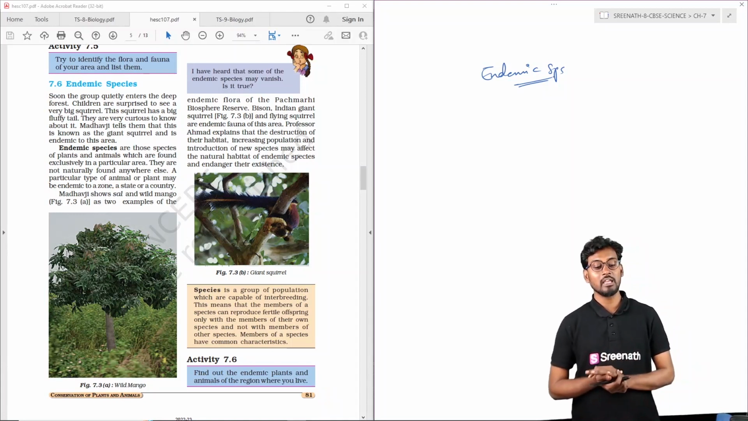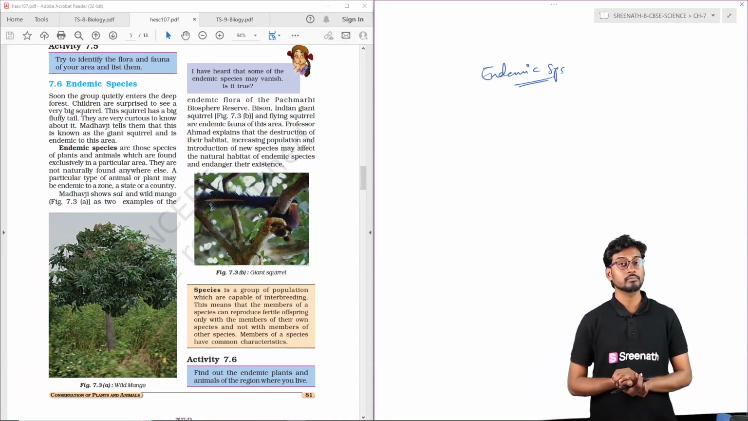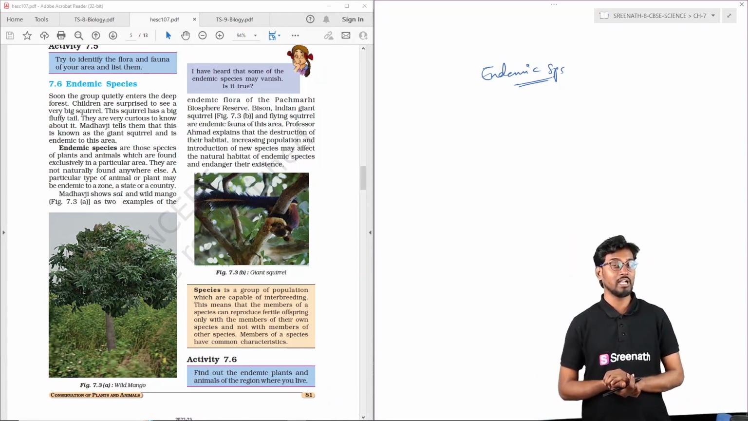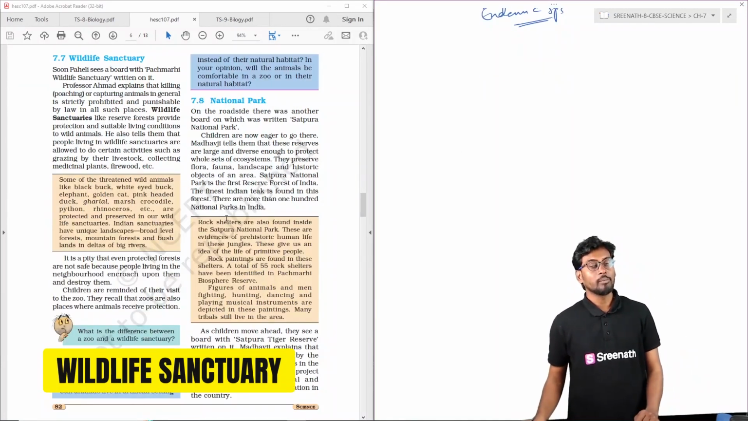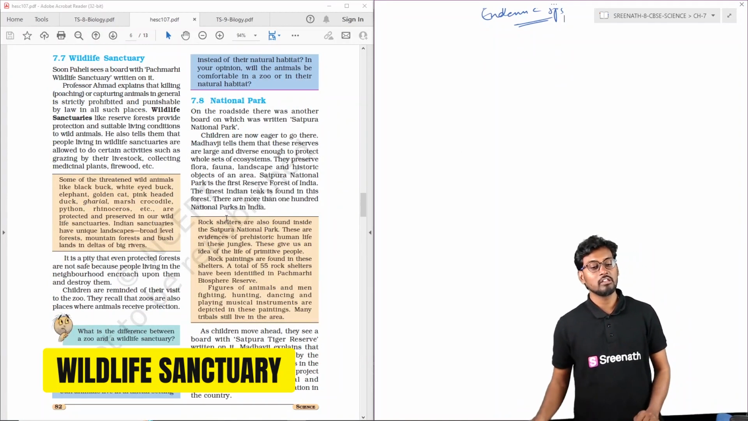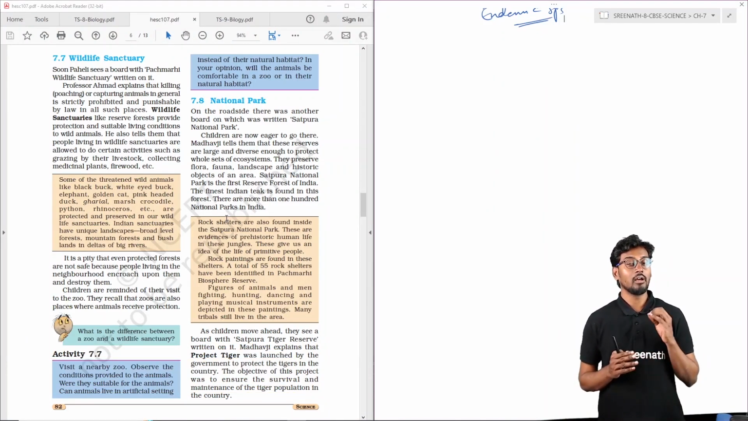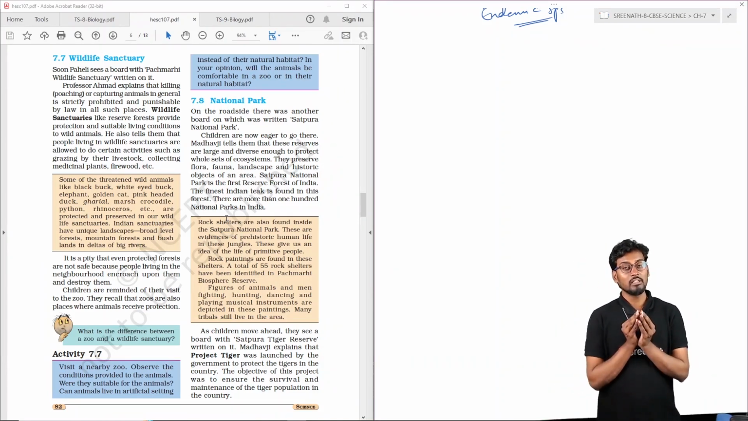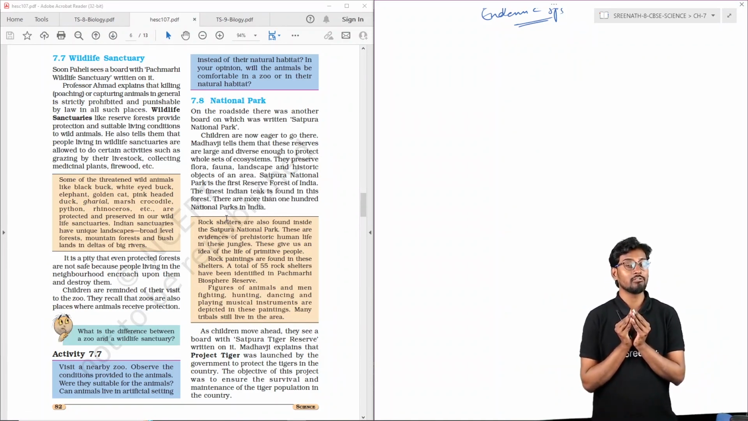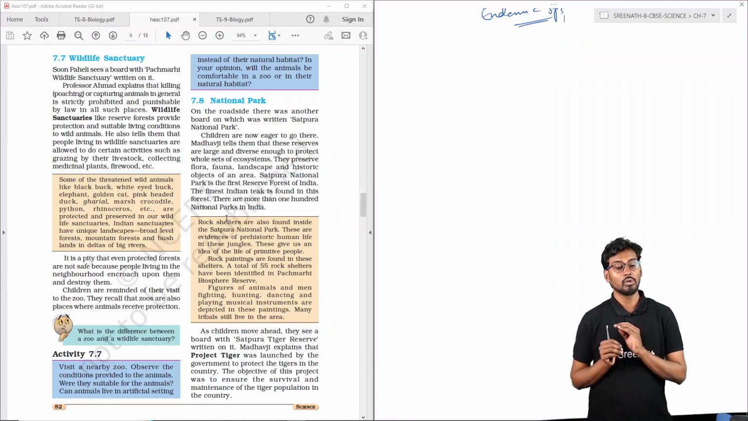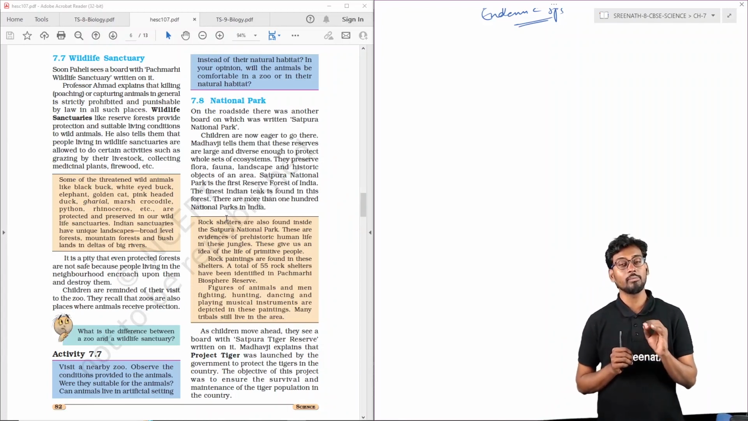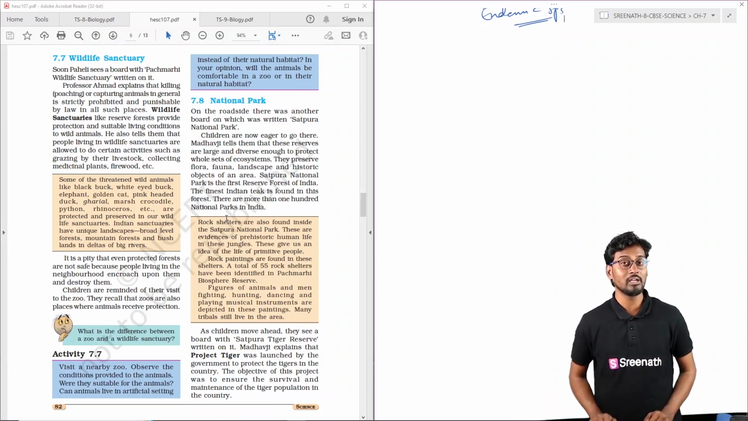So here we can see the wild mango and the giant squirrels are examples of endemic species. Coming to the wildlife sanctuaries, these are the ones which protect especially the wildlife of that particular forest. They will have the least human activity, and they are protected by the governmental forces so that there is no black market or illegal trading of the animals caught from that particular area.